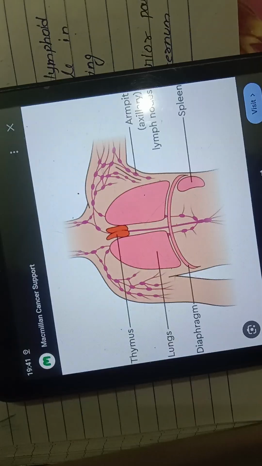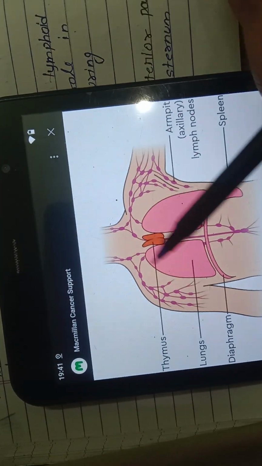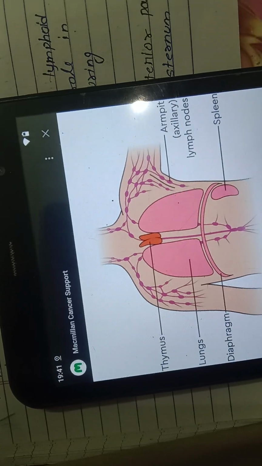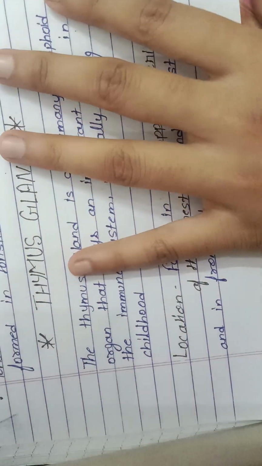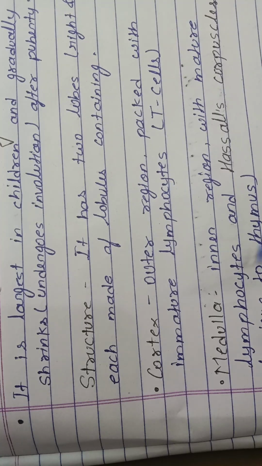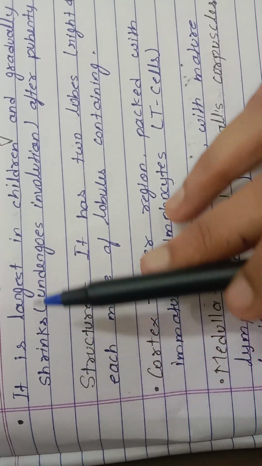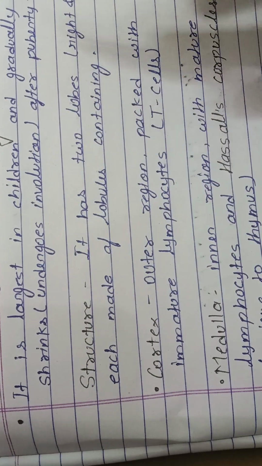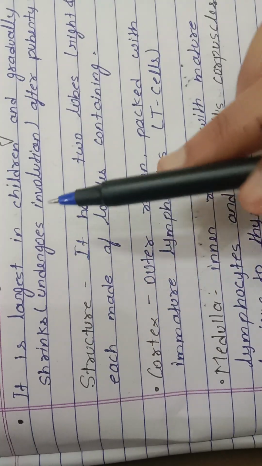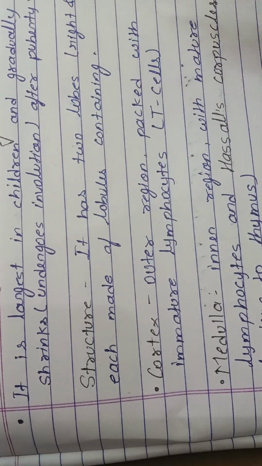See the diagram? This is the thymus gland. It is largest in children and gradually shrinks, undergoing involution after puberty.